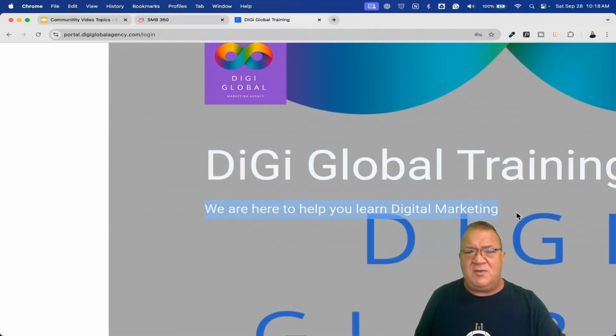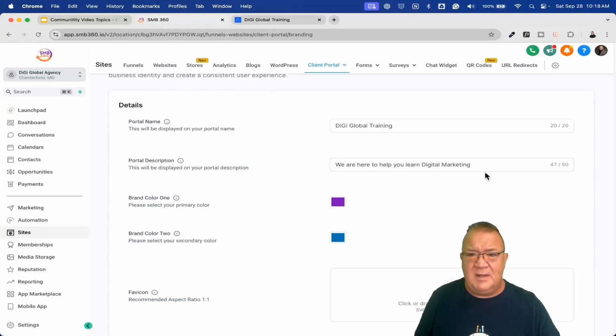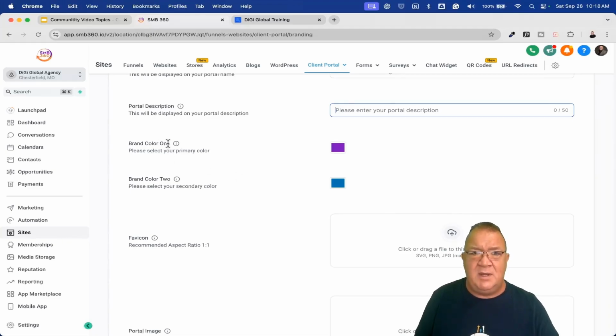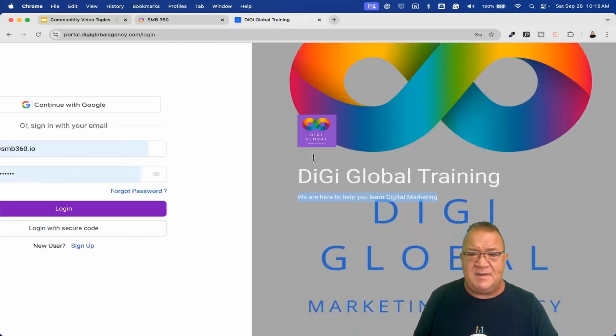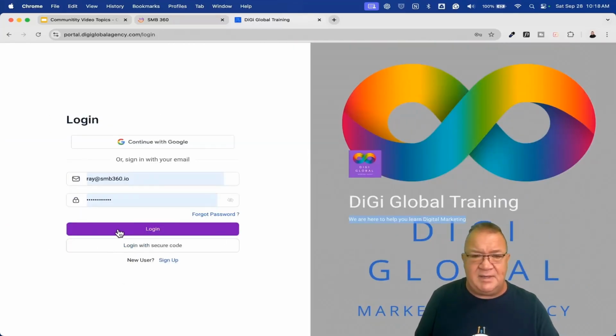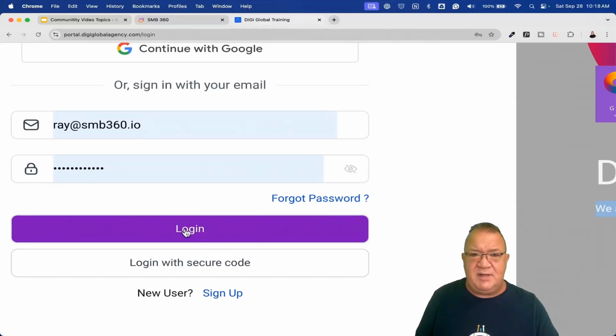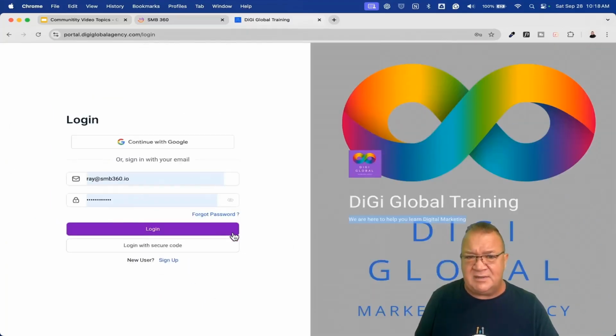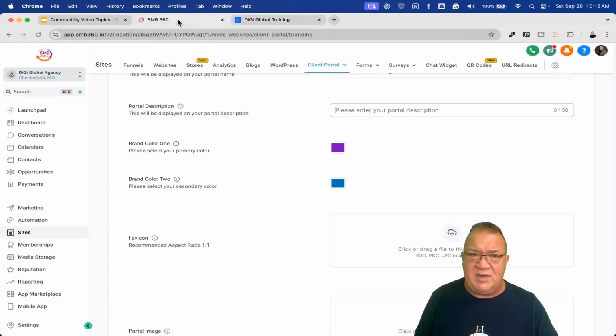So I want to show you just how things work, and you don't have to have anything here. You do have to have a name for your portal, but you don't have to have anything here if you don't want to. Now, these brand colors, you can pick whatever color you want to. I've got purple and blue. These particular colors are going to be important because they define this little login button. Notice the login screen here. The login button colors are going to be your primary colors that you actually select here. So again, you can customize the way that looks by choosing the particular brand color.